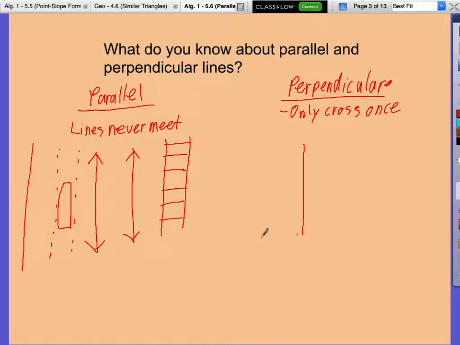These are going to be lines that cross at this kind of an angle. What kind of an angle might that be? A 90-degree angle. So they cross at a 90-degree angle. Oh, sorry. Okay, this is bringing me back to geometry.